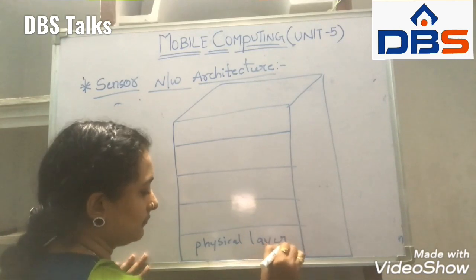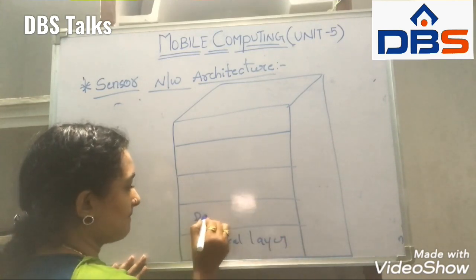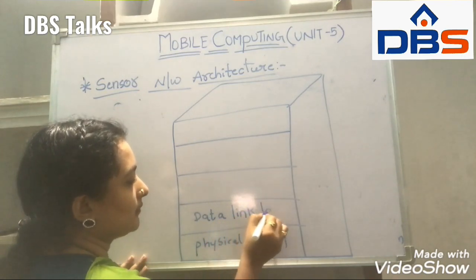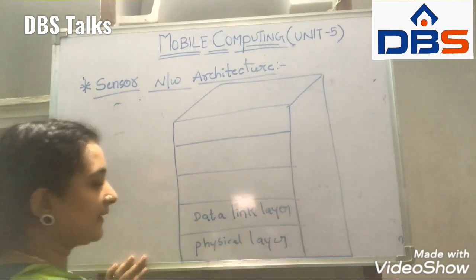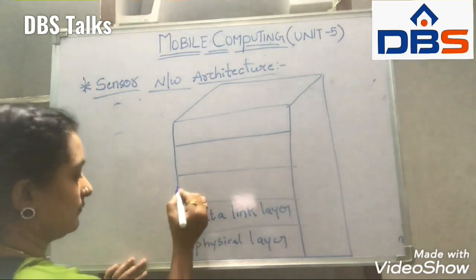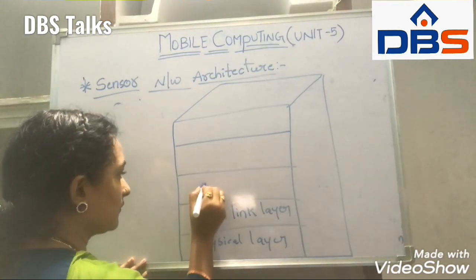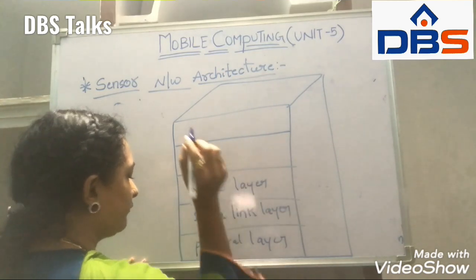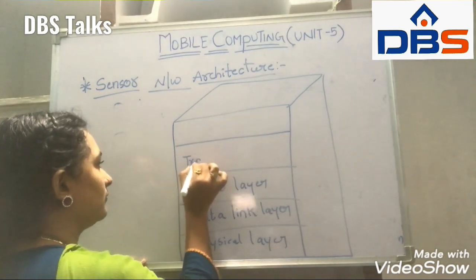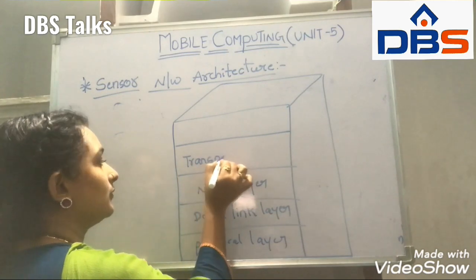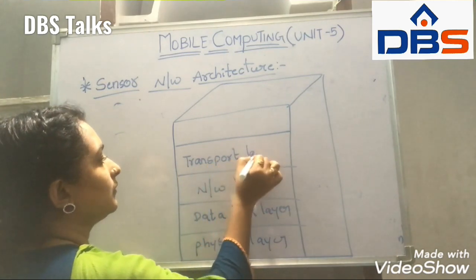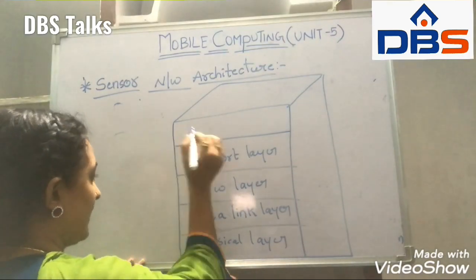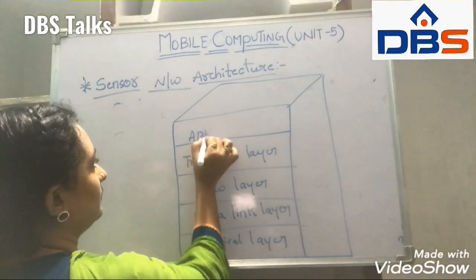Physical layer, data link layer, network layer, transport layer and application layer.